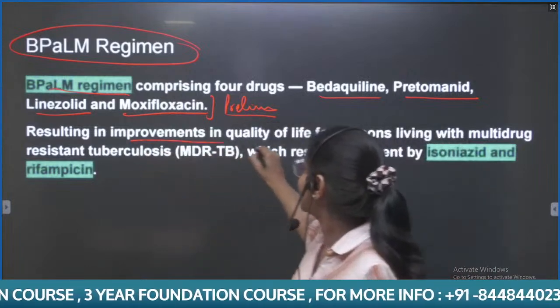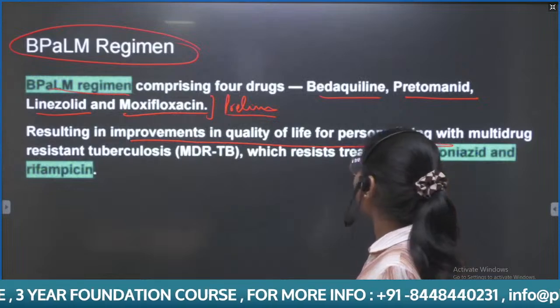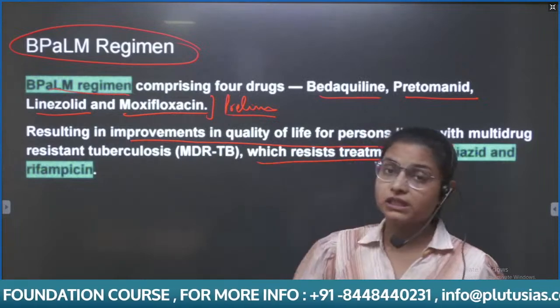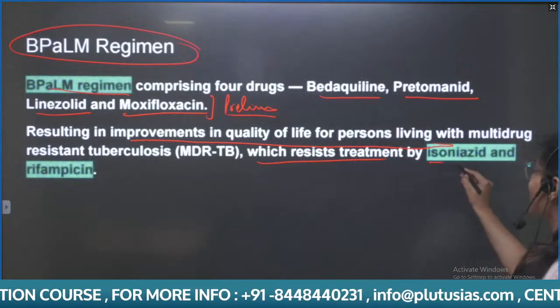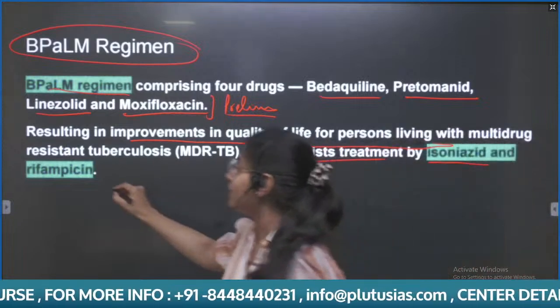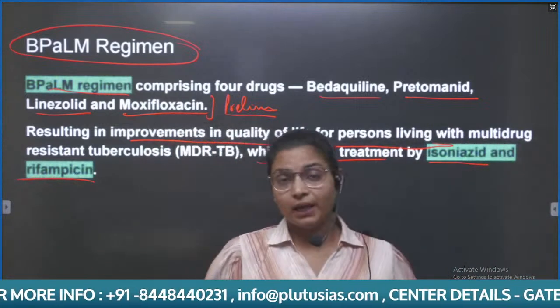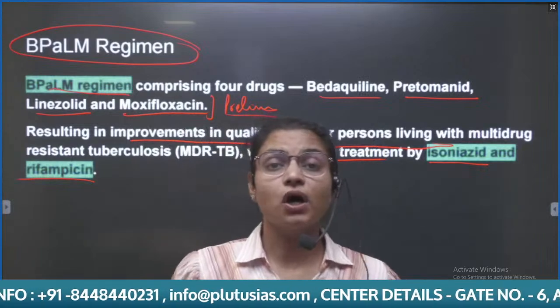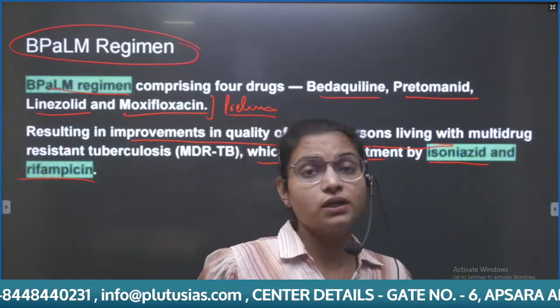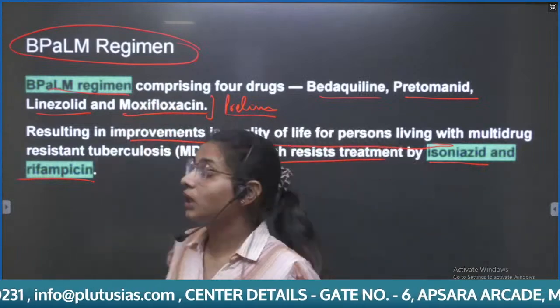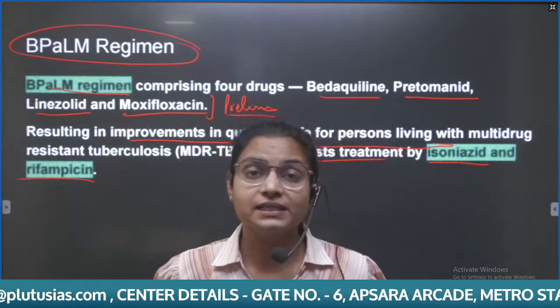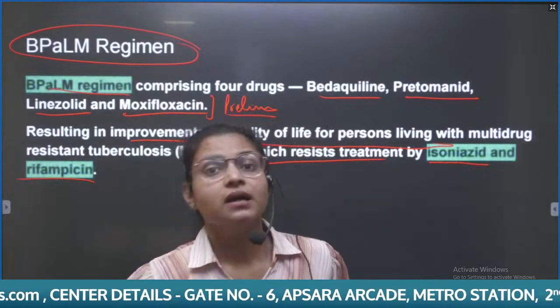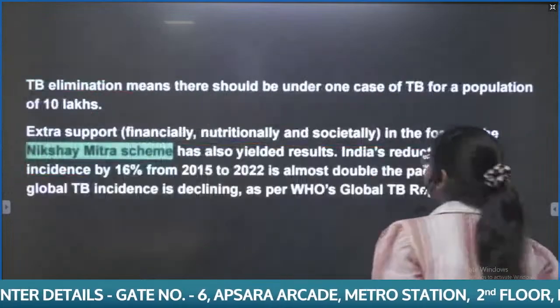What was the earlier treatment given for TB? There were two medicines, isoniazid and rifampicin. When the person does not respond to these two drugs, we can move forward to BPAL-M, which is for multi-drug resistant TB patients.